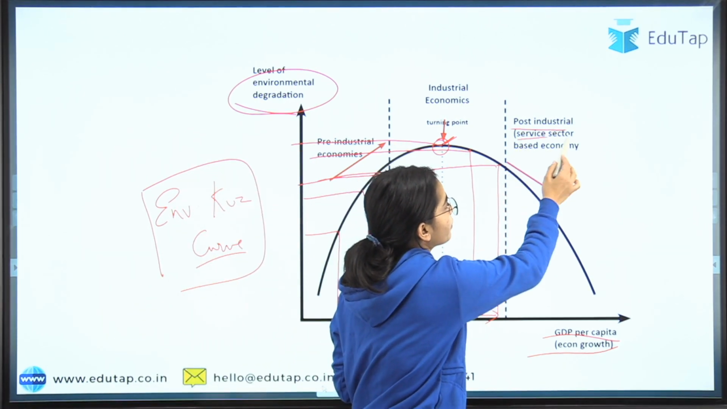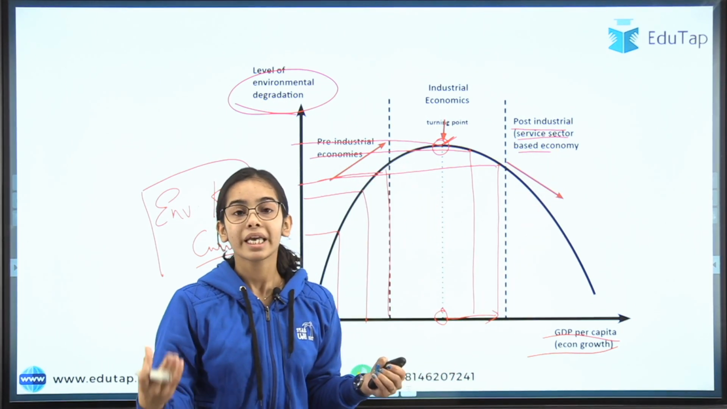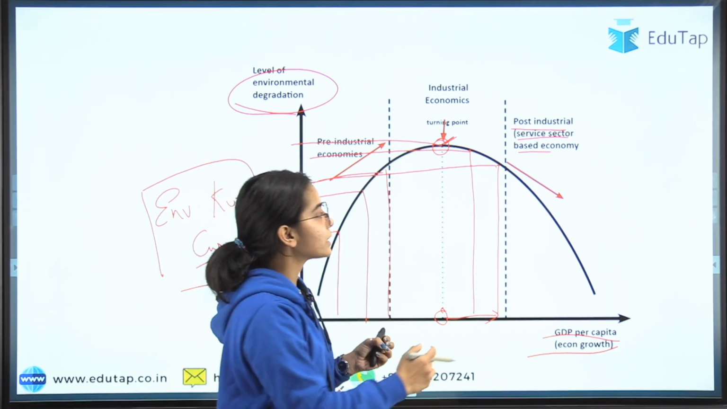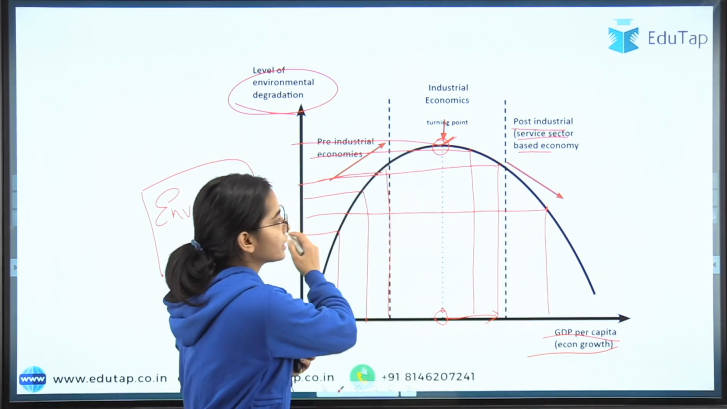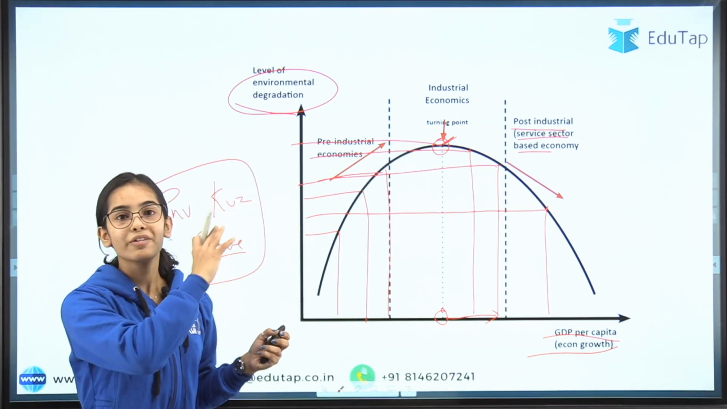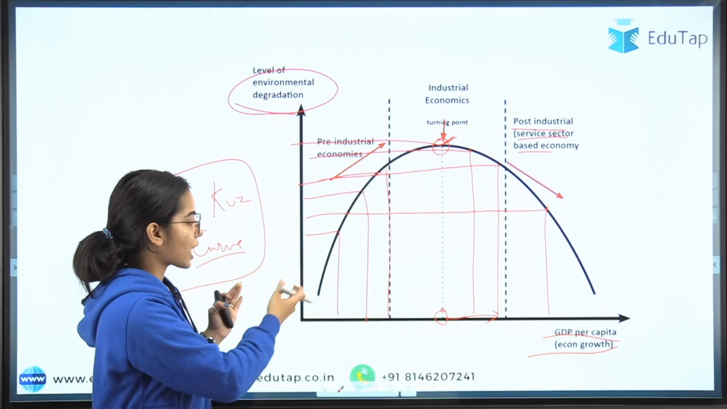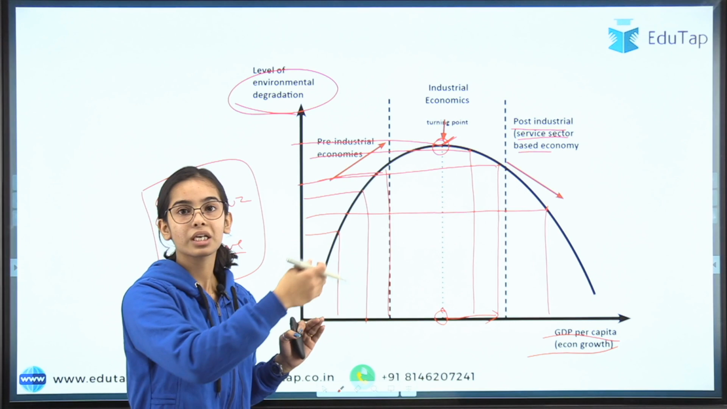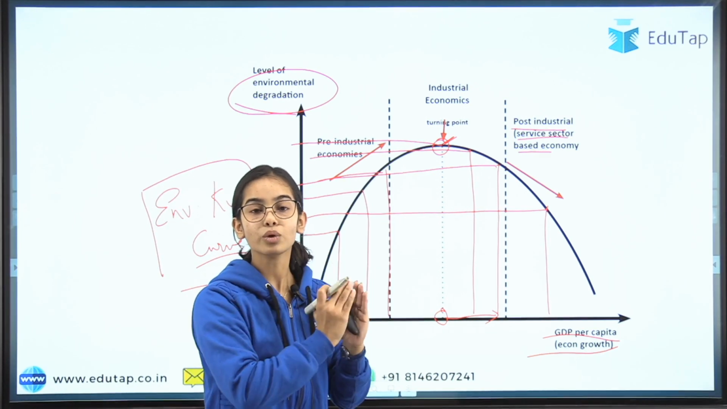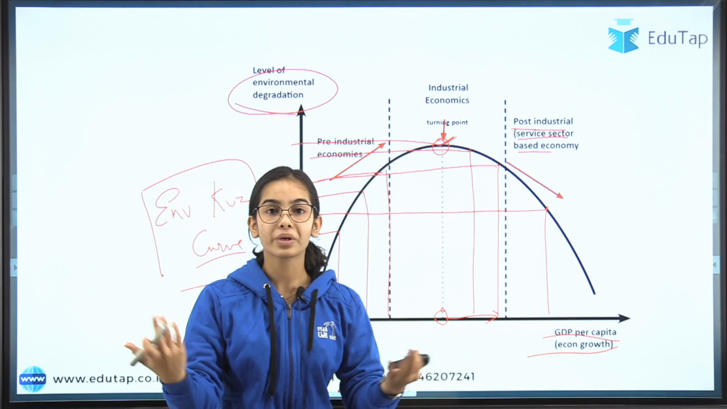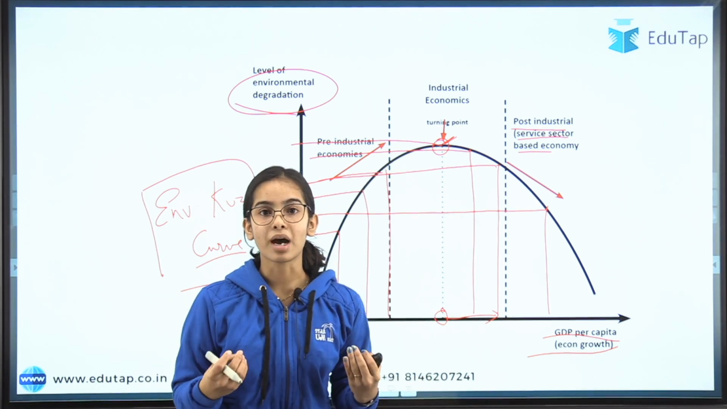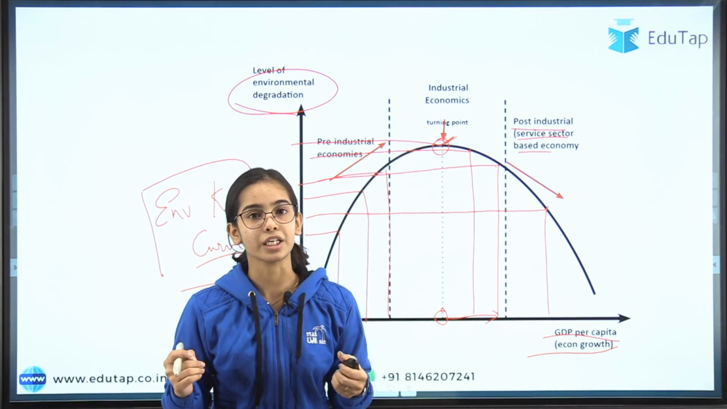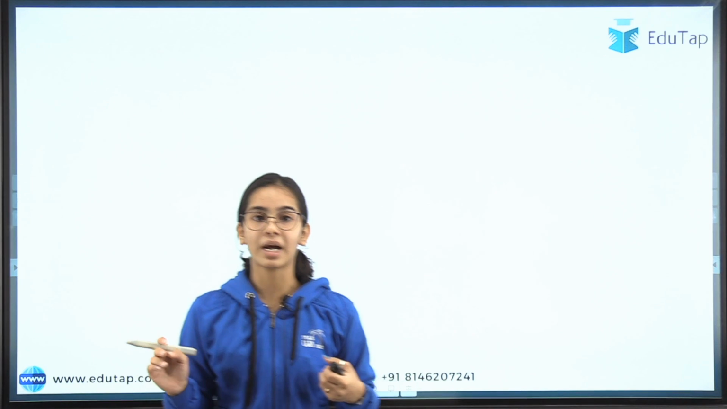And the post-industrial period is the service sector based economy, where we shift from the industrial economy to the service sector economy, where there is a further decrease in the environmental degradation. So this was the environmental Kuznets curve: in the start, as economic growth is happening, the environmental degradation is also increasing. But after a level of economic growth, the people and the countries become aware and take care of the environment. After that, economic growth happens with a reduction in environmental degradation. So this was the environmental Kuznets curve.